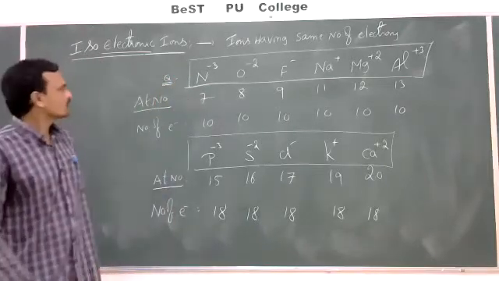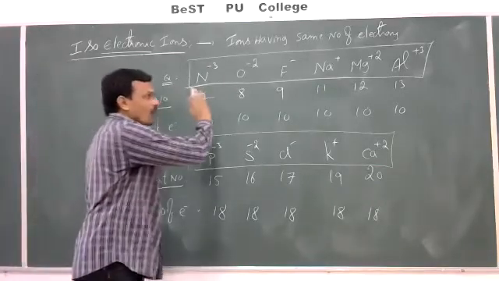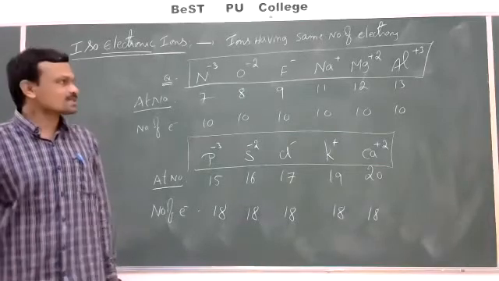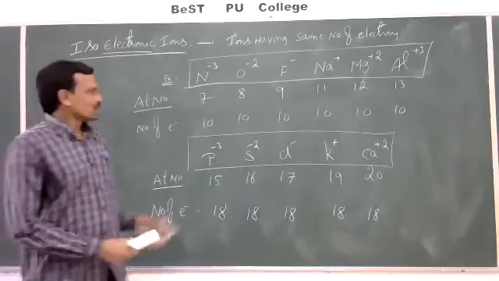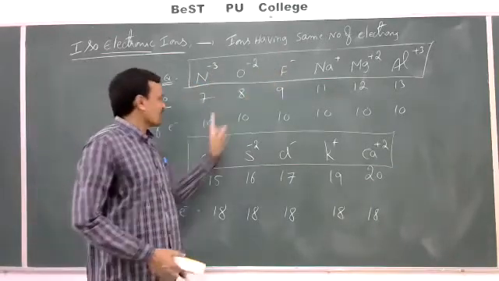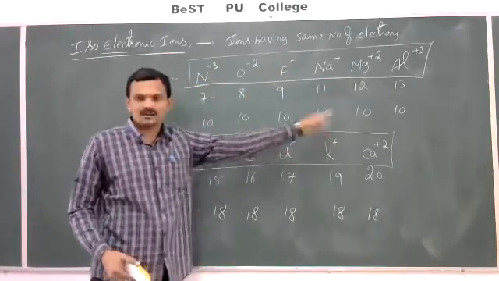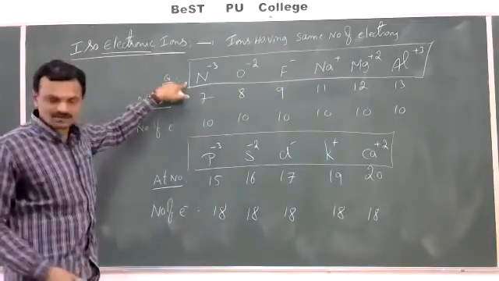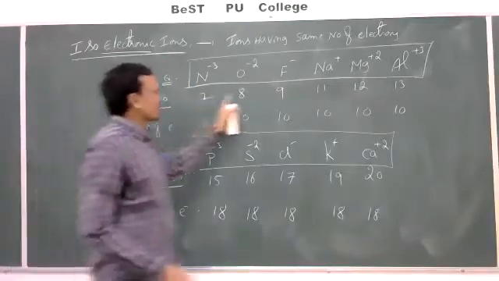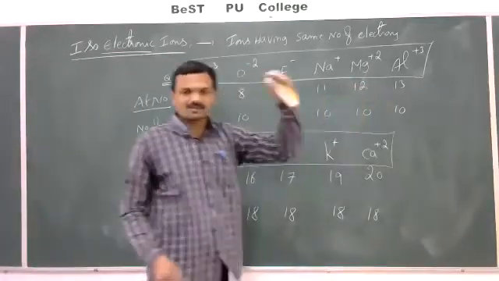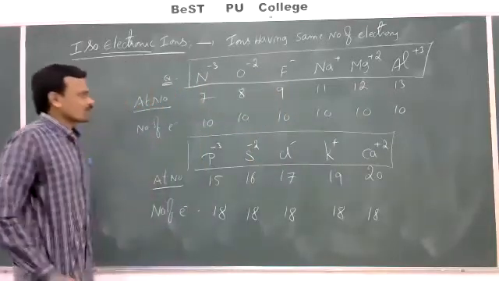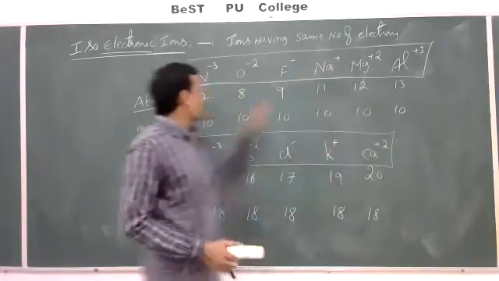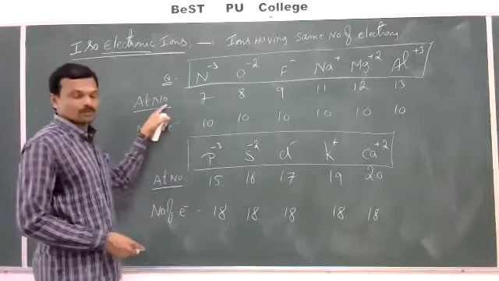Okay, then whether all these ions have the same size or not. Isoelectronic ions have the same number of electrons but different sizes. Among isoelectronic ions, as the atomic number increases, size decreases. Why? Because all these contain 10 electrons, but the number of protons is equal to the atomic number.